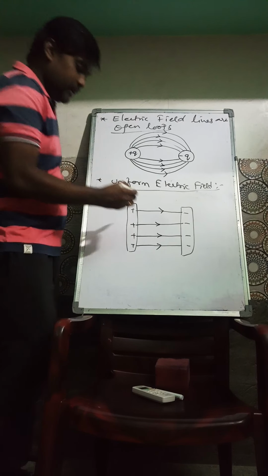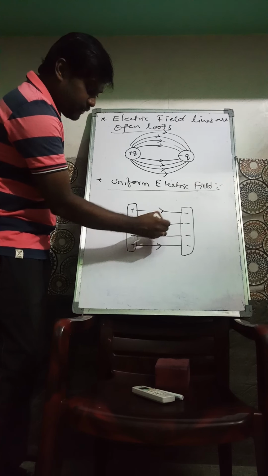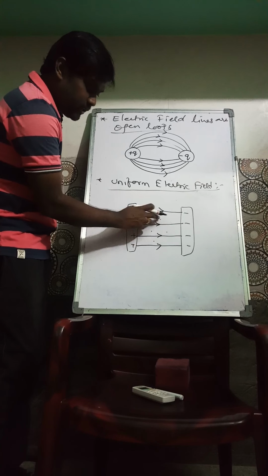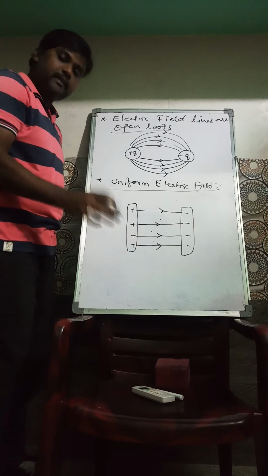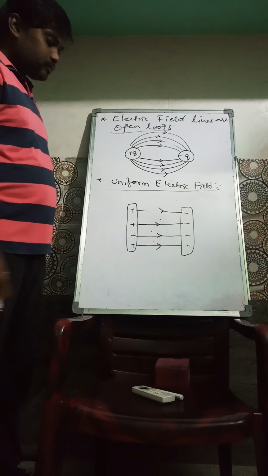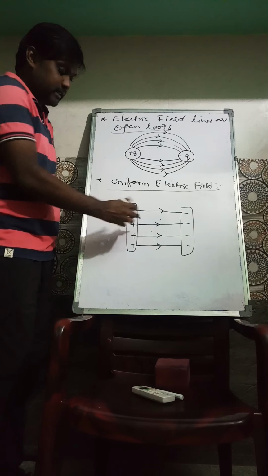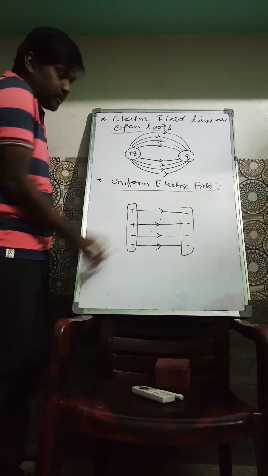At any point here, the force experienced by the charge is the same. How it is the same, we will learn at the end of this chapter. This is called a uniform electric field.